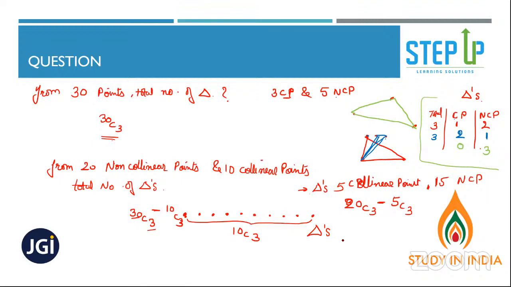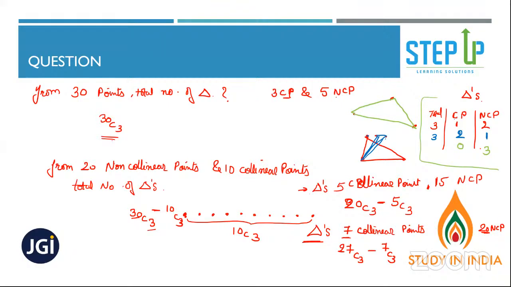If it is given, what is given? 7 collinear points and 20 non-collinear points. How many points overall? 7 collinear points and 20 non-collinear points. 27C3 minus what? To get the total number of triangles, minus what? 7C3. That's it. I hope it is clear.